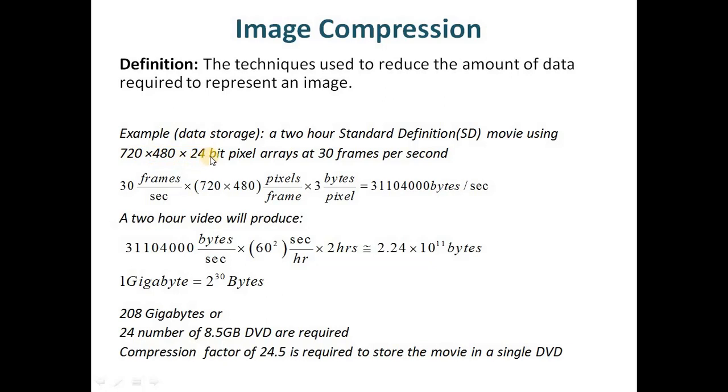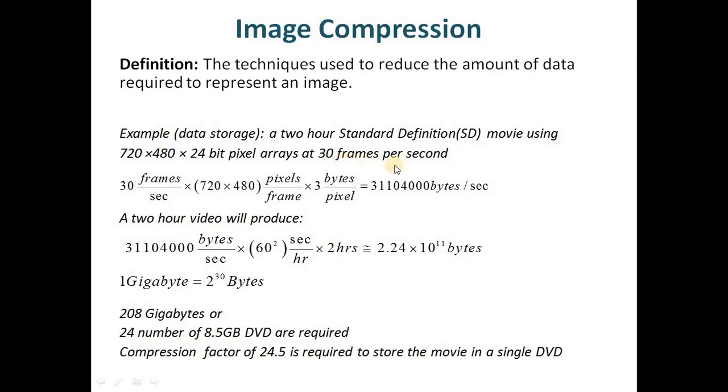number of bits. And since it is a movie, and a movie is nothing but still images one after another, every still image is called a frame. When we talk of videos, we call each still image a frame, and the sequence of these frames gives us a perception of a moving picture or a movie. So this movie comprises a sequence of frames coming at 30 frames per second.